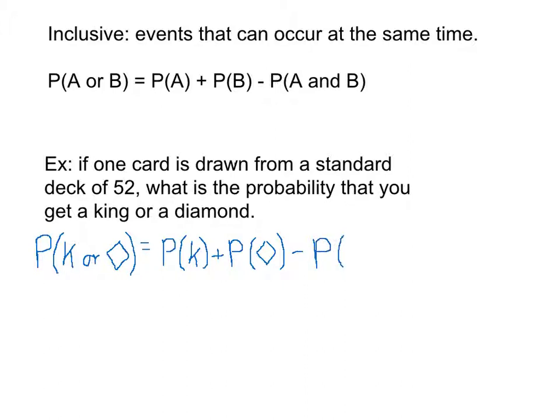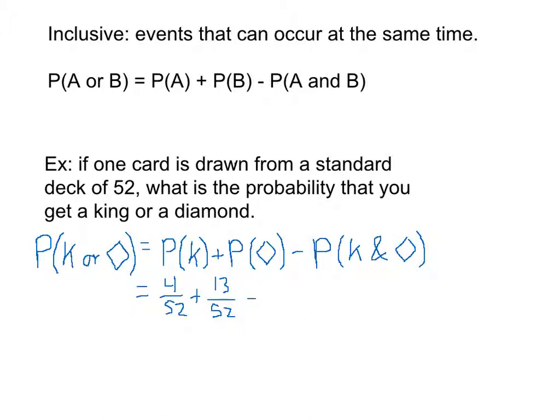Which again, if you need a little more work on the AND, look at the video compound probability part 1. So the probability of a king and a diamond. So let's just look at all these three parts and then simplify. The probability of a king, just like in the last example, is still 4 out of 52. The probability of a diamond, like we just said, is 13 out of 52 because there are 13 diamonds in the deck of 52 cards.